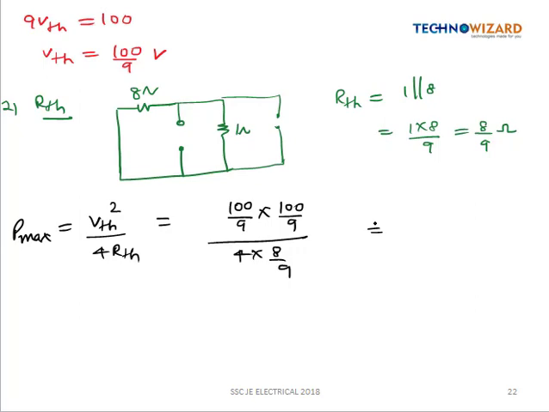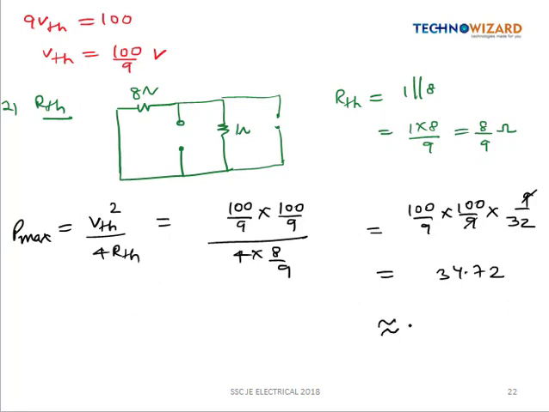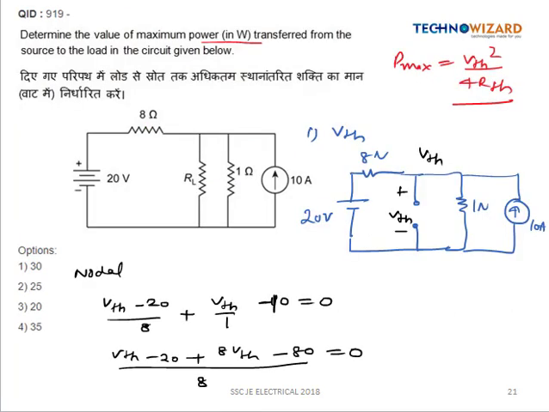So this will be equal to 100 by 9 into 100 by 9 into 9 by 32. So this will be equal to 34.72, which is nearly equal to 35 watt. Okay, so option D is the right answer.